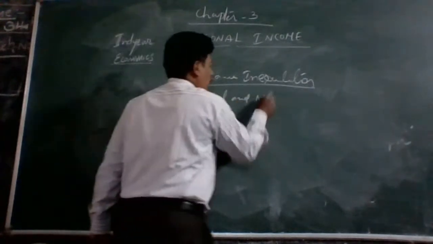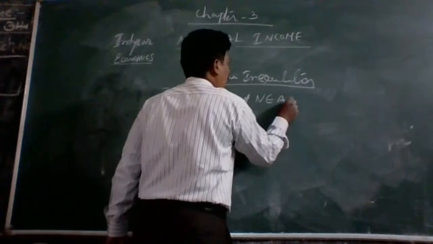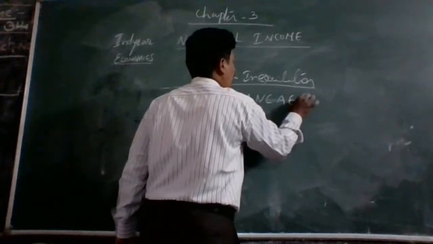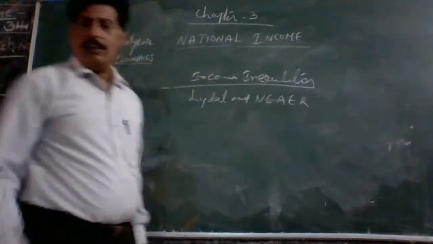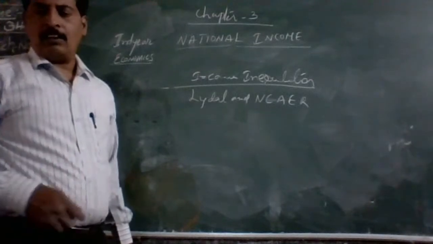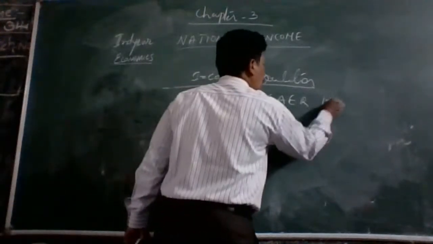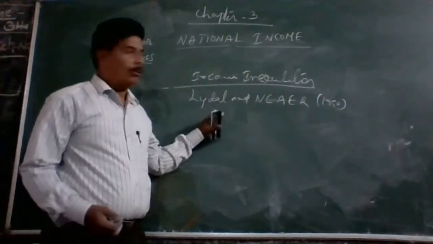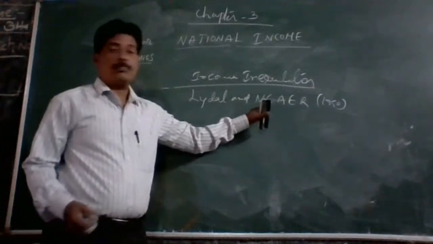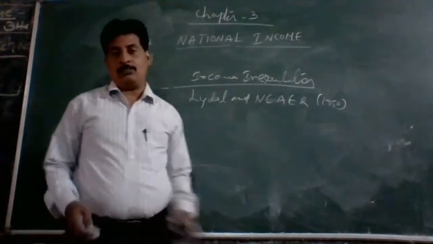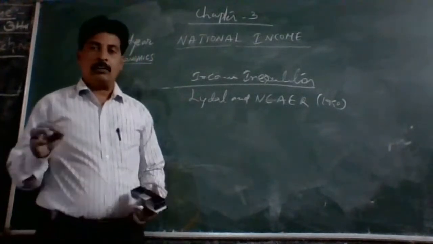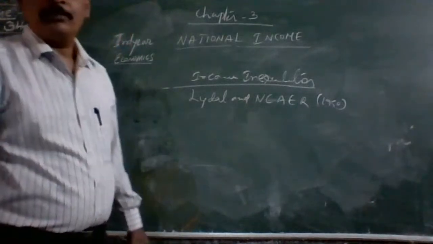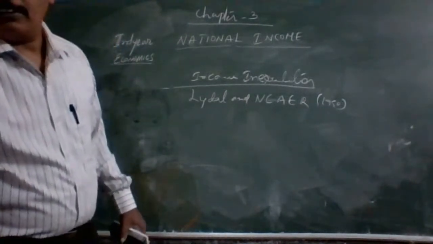NCAER estimated in the 1950s. LIDOR is an individual, whereas NCAER means National Council of Applied Economic Research. These people estimated national income during the 1950s.